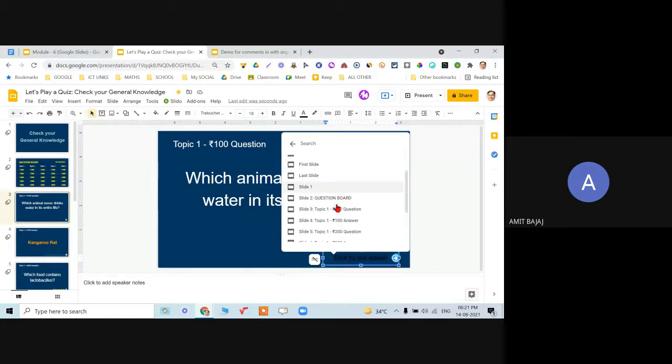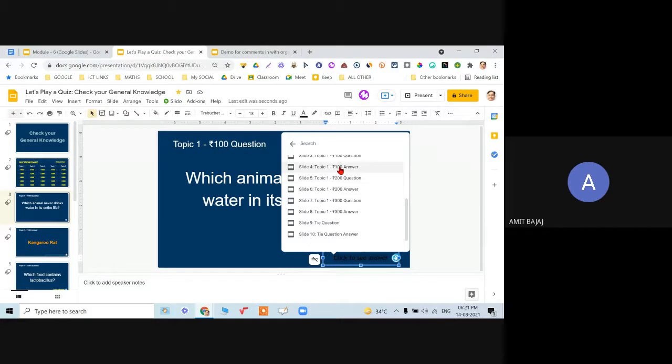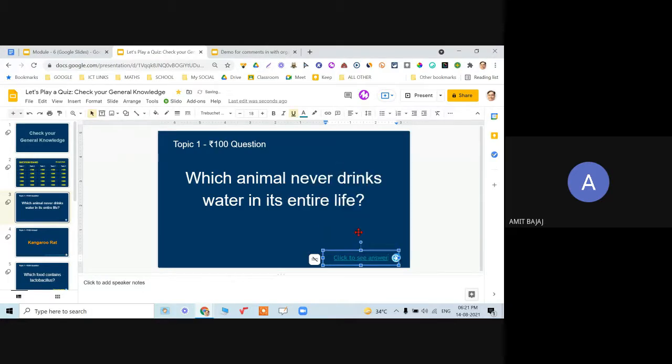Slide number 4. Let me choose slide 4 and it is saved. That way we can always move around.